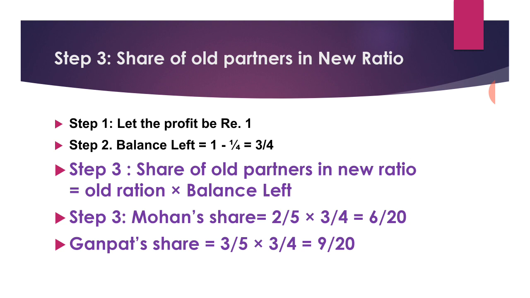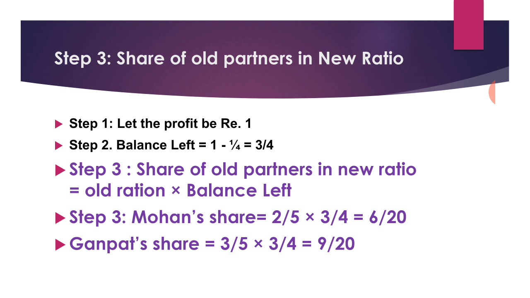Step 3, share of old partners in the new ratio. Share of old partner in new ratio is equal to old ratio into balance left. Mohan's share is equal to old ratio 2/5 into balance left 3/4, which is equal to 6/20.